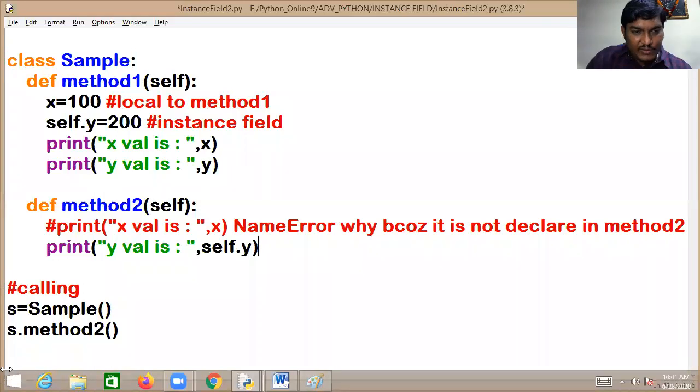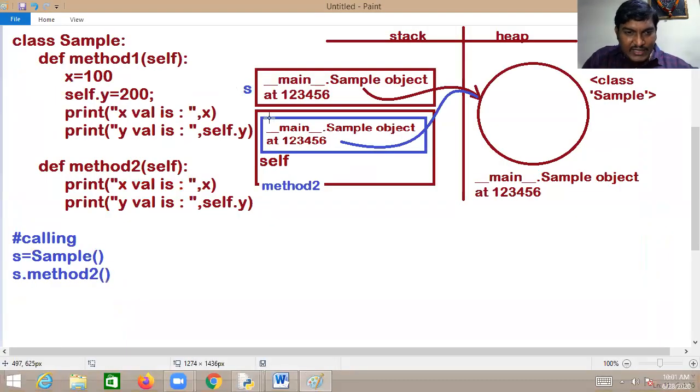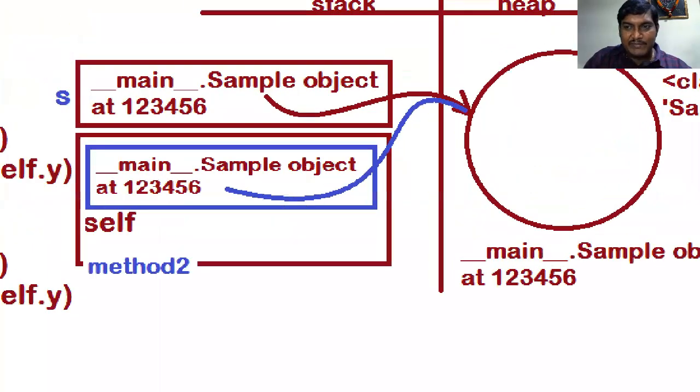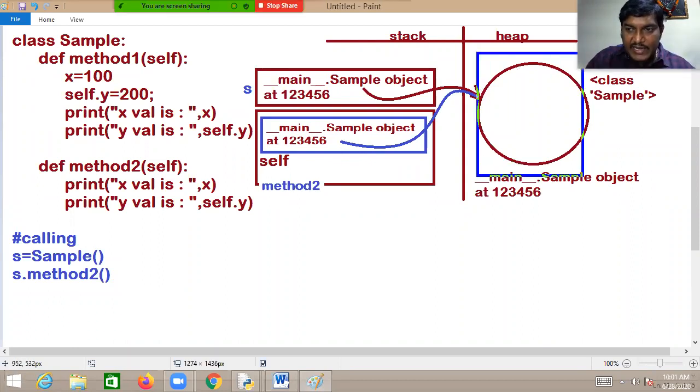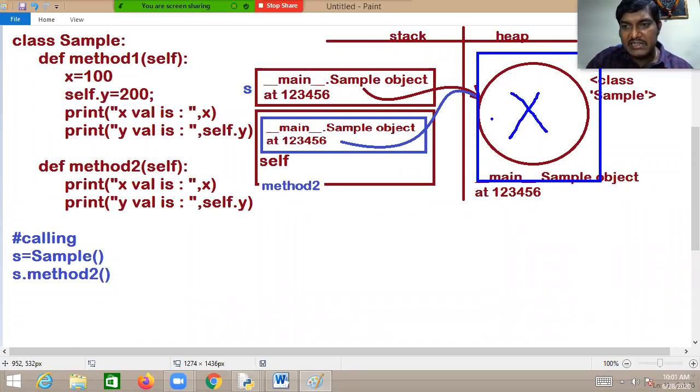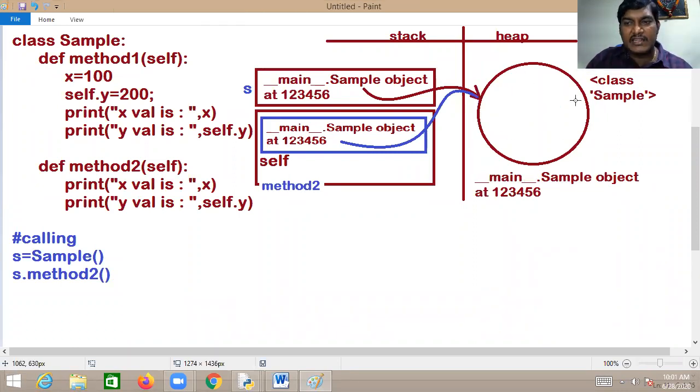Go back to method 2. In method 2, self refers to what? You see this diagram. Self refers to the object. But have you found any variable with the name y in the object? Nothing, sir. There is nothing in this. Then immediately you will be getting an AttributeError.